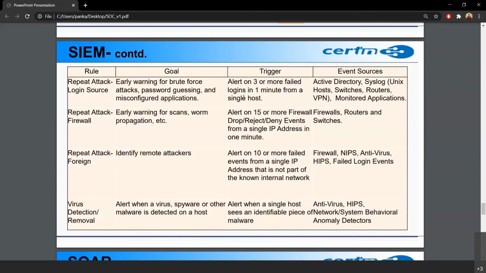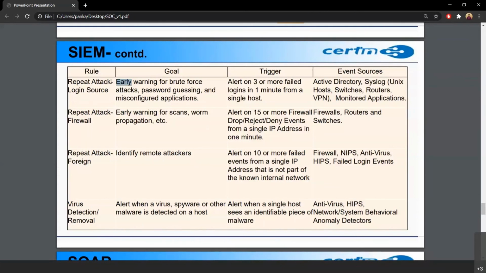Also here the timing will be important. At what time is this alert being generated? Suppose it's after office hours, say 9 p.m. Why is a user, not in his regular task, trying to log in and failing? So our goal is to track early warning of a brute force password attack, password guessing by some person other than the actual user.